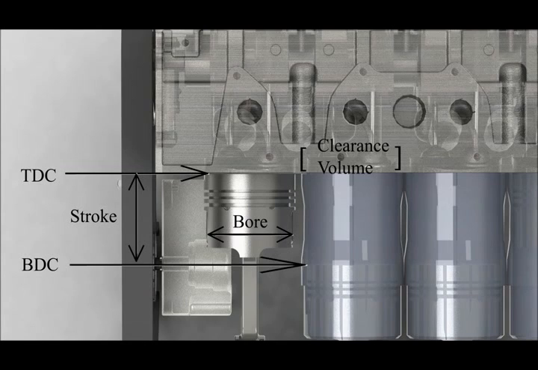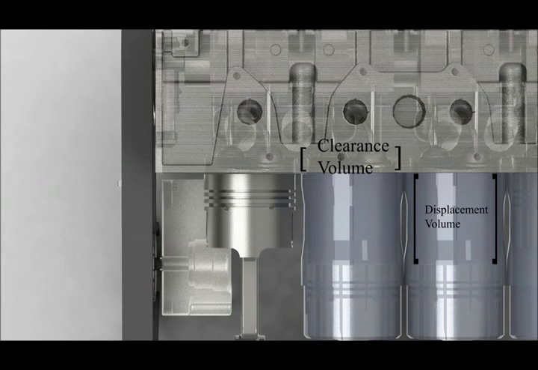The clearance volume is the minimum volume formed inside the cylinder when the piston is at top dead center. The displacement volume is the volume displaced by the cylinder as it moves from top dead center to bottom dead center. The ratio of the maximum volume formed in the cylinder, that is, the displacement volume plus the clearance volume, to the minimum volume formed in the cylinder is known as compression ratio.